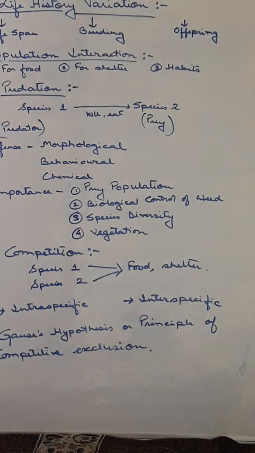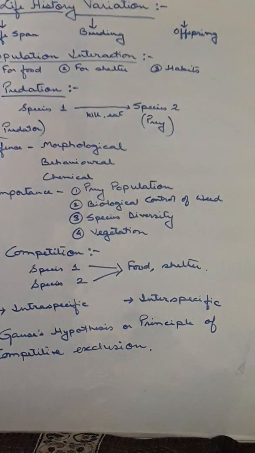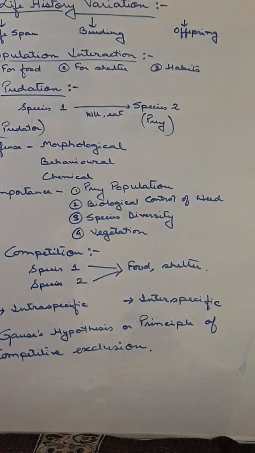Competition is an interaction involving contest between individuals or a group of individuals to obtain the same resource. Now here, two individuals are there, species 1 and species 2. These two individuals will fight for food and shelter. That is, both are acting for a particular thing. So this is known as competition. Now this competition may be either intraspecific or interspecific. If it is occurring within the same species, it is known as intraspecific. If it is occurring between different species, then it is known as interspecific.